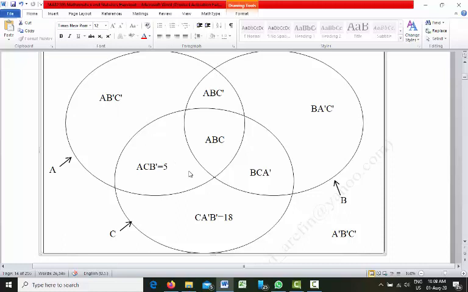So AC means the portion where we have circle A and also circle C. In this portion we have circle A and C both.